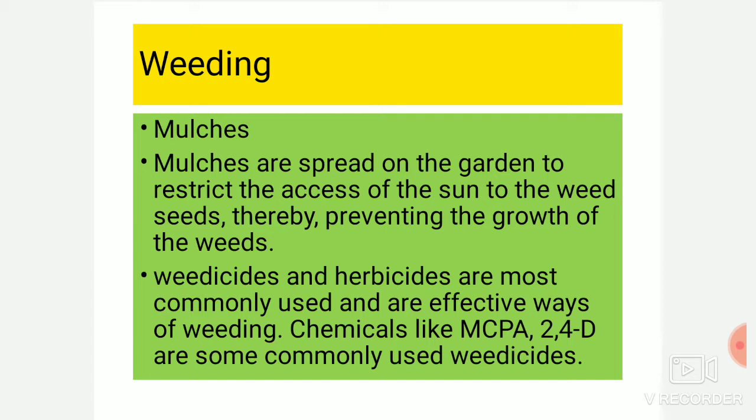Fourth, some of the weeds are toxic, so they can interfere in the growth of the plant. And the fifth one is, some of the weeds also spread diseases. That means they become the host for the diseases and this can affect the crops badly. So these are the problems which arise with the weeds.